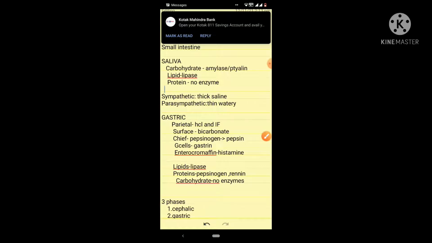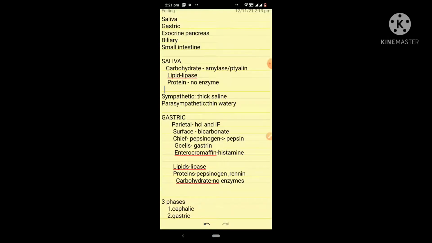Now coming to the regulation of saliva. Saliva is completely regulated under the control of the autonomic nervous system. The autonomic nervous system is divided into the sympathetic nervous system and the parasympathetic nervous system.